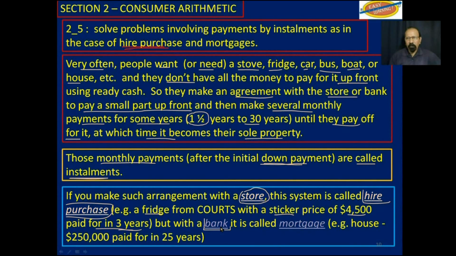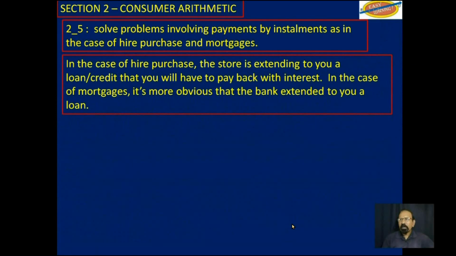Now, if you go to a bank for a much larger loan, it is then called a mortgage. For example, $250,000 to be paid over a 25 year span. So the hire purchase and the mortgage are basically the same thing, except hire purchase is for smaller amounts at stores and so on, whereas mortgages deal with banks. Now, in the case of hire purchase, the store is extending to you a loan or a credit that you will have to pay back with interest. In the case of mortgages, it is more obvious that the bank extends to you a loan.